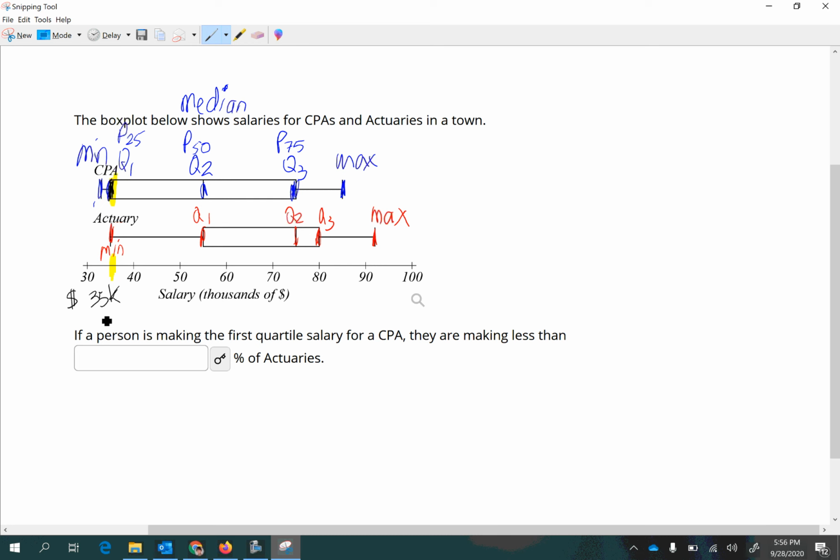So that means that if you're making the first quartile salary for a CPA, then you are making less than all of the actuaries, because all of the actuaries actually make more than that. So that would be 100%. Let's look at another example.